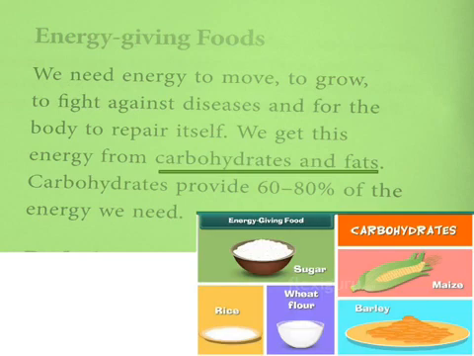In the lunch also you take rice. That has carbohydrate. We need energy to move, to grow, to fight against disease, to do mischievous things, is it so or not? To play, for everything we need energy. So that energy is obtained from carbohydrate and fats.